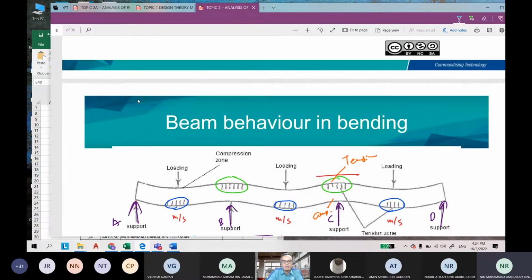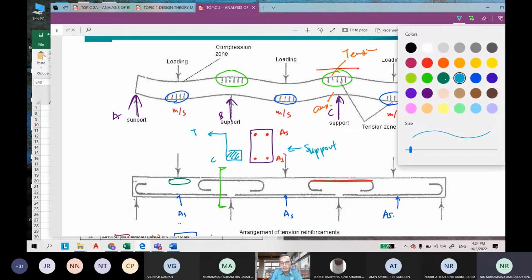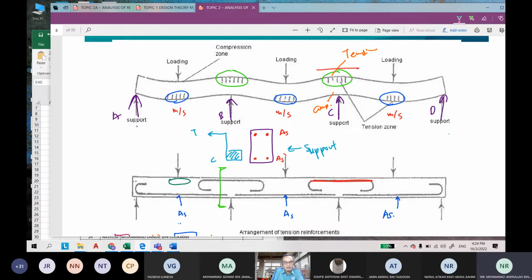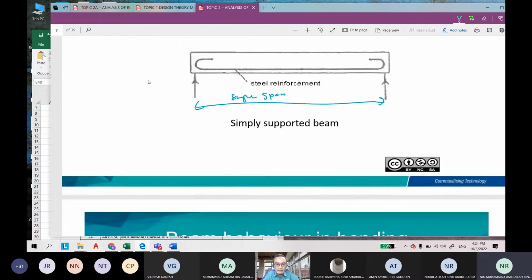How about this one? How many spans do we have for this beam? 3. Good. Here to here is one span. B to C is another span. So span number 2, and span number 3 is from C to D. How about the cantilever part?